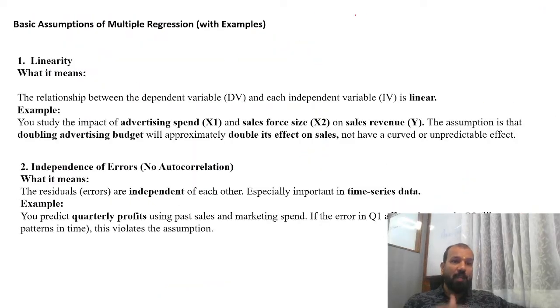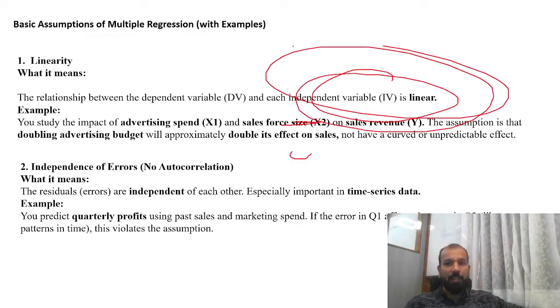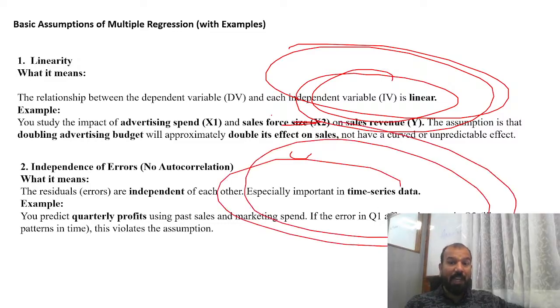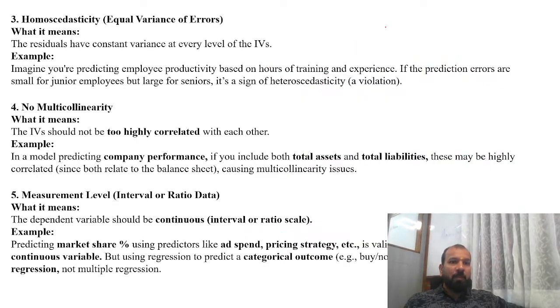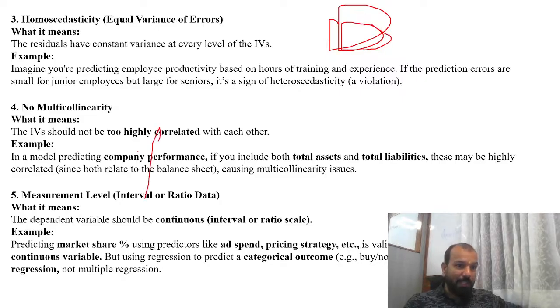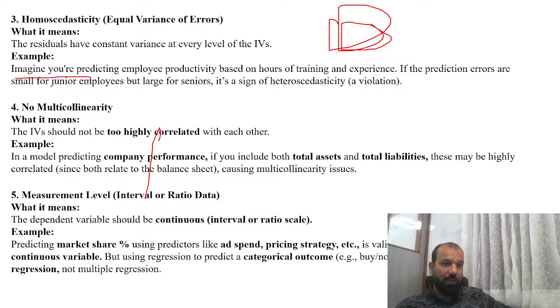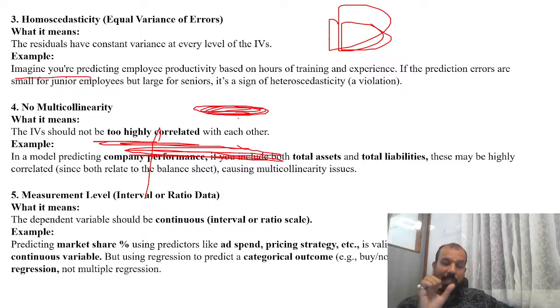Then the basic assumptions. What are the basic assumptions of multiple regression? The relationship between the dependent variable and the independent variables should be linear. The data should be a time series, across different time periods. Clear? There should be equal variance of the errors in the data. There should not be any multicollinearity in the data. The independent variables should not be too highly correlated. If independent variables are highly correlated, you will not be able to apply multiple regression.